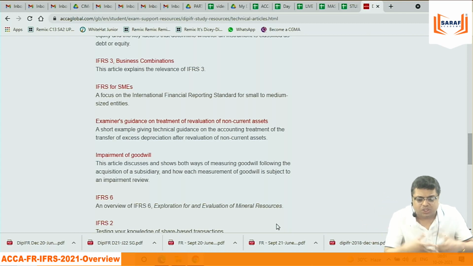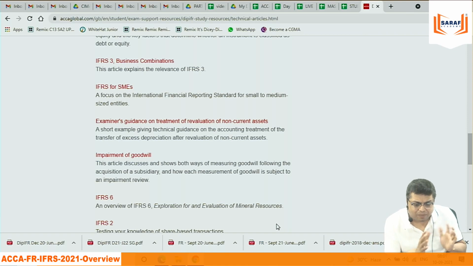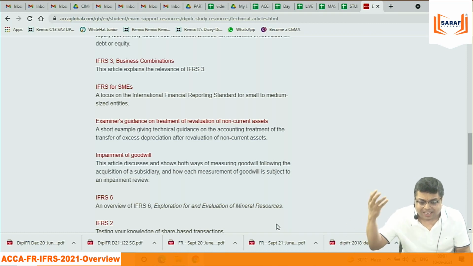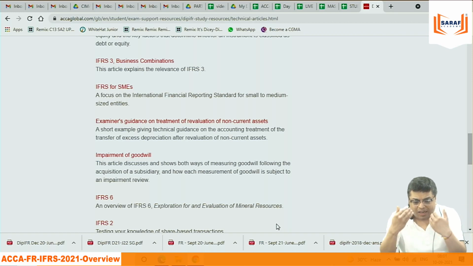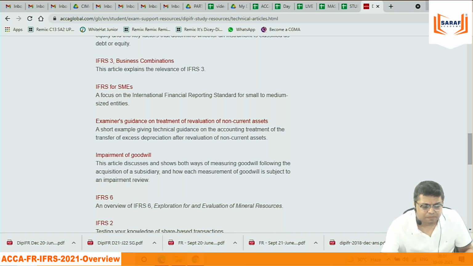Because I have heard many students saying, sir, I started studying, but I didn't get the motive, didn't get the acceleration, didn't get the momentum to study. For that reason, I am joining Diploma IFRS. I am not interested in the degree. I am interested in the knowledge which I can apply in my practical world. The objective of the classes should be that only. Not thinking about ACCA FR student, Diploma IFRS student, CIMA student. That is not the reason.